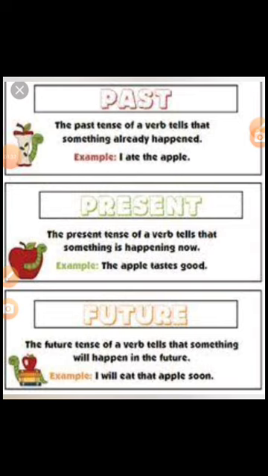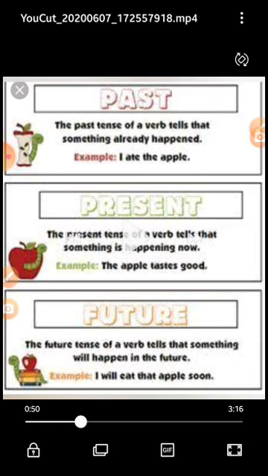First of all, I will clear the definition of past tense. The past tense of a verb tells that something already happened. For an example, I ate the apple. Here, second form of verb shows the past tense which tells something already happened. Now present tense. The present tense of a verb tells that something is happening now. The apple tastes good. Future tense of a verb tells that something will happen in the future. For an example, I will eat that apple soon.